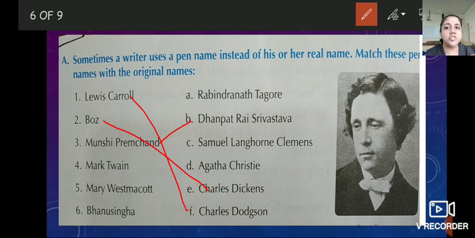Fourth number, Mark Twain, and the pair is Samuel Langhorne Clemens. Fifth one, Mary Westmacott, and the pair is D, Agatha Christie. And last, Bhanu Singha, that is Rabindranath Tagore.